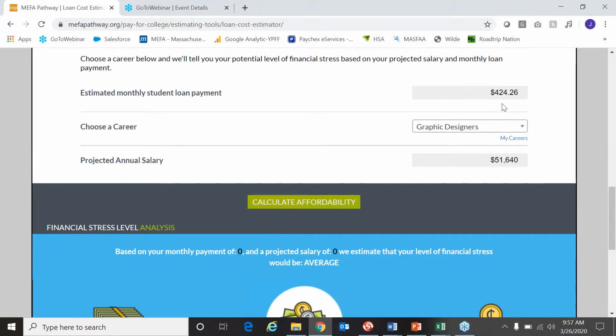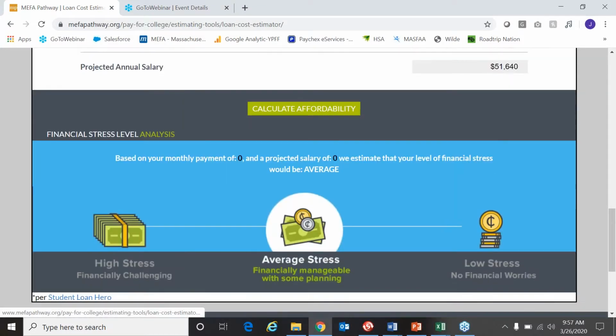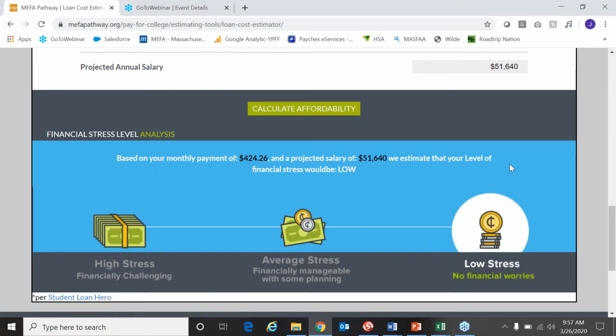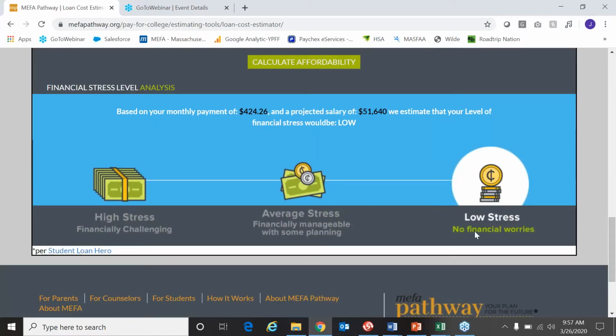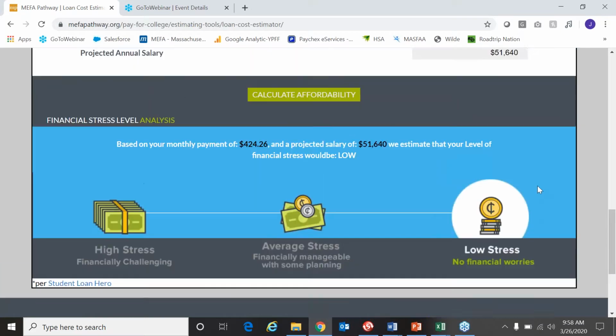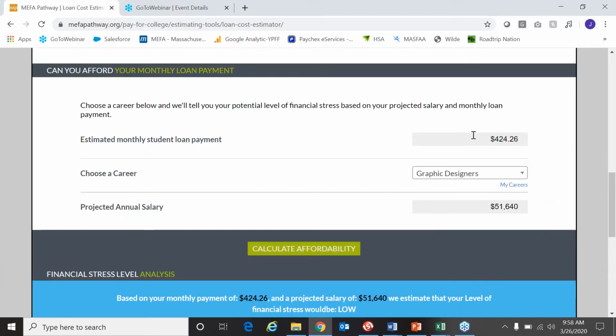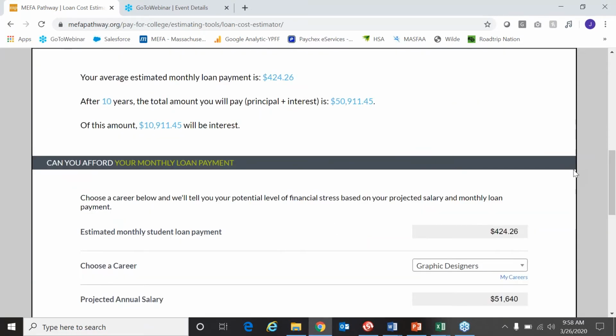So based on that monthly loan payment, your career choice, and your projected annual salary, we're going to calculate the affordability of that loan. We're saying that based on those numbers, that monthly payment won't be stressful. So the student, before they really start thinking about careers, can mess around with this to see what careers would support their education too. So another great conversation.